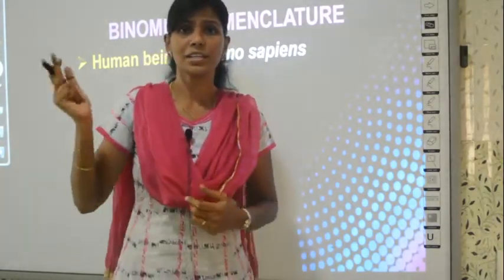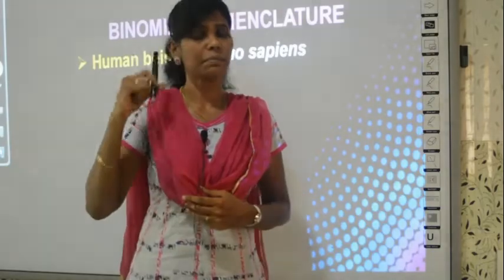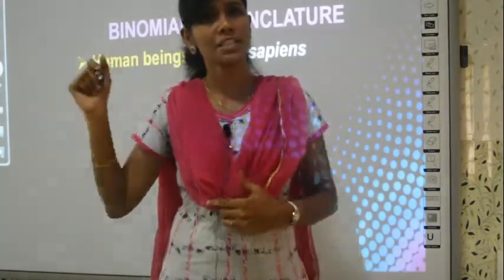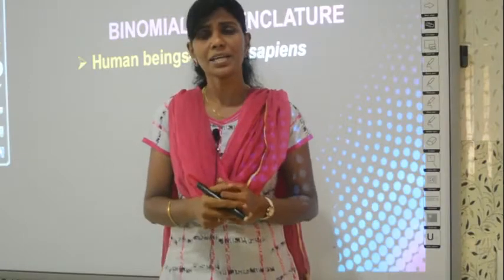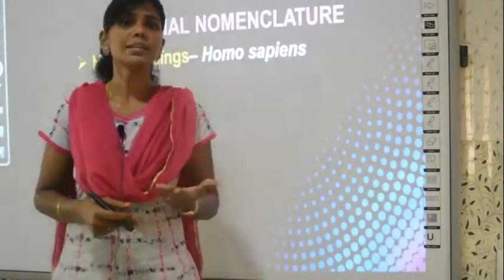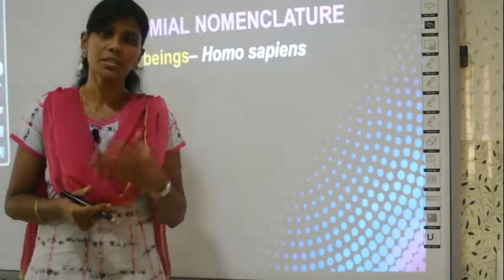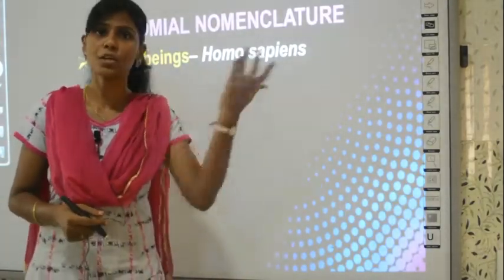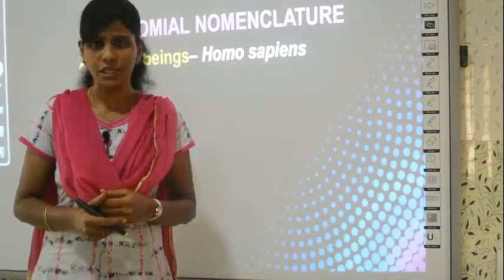In Hindi, if you go to North India, how will a man represent a human being? He will call a man as Admi, right? If you know Hindi, you will know. So even in India, in three different regions, three different terms are used like Manidhan or human being or Admi, right?